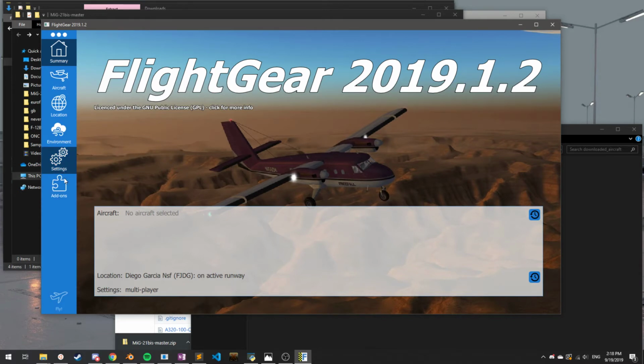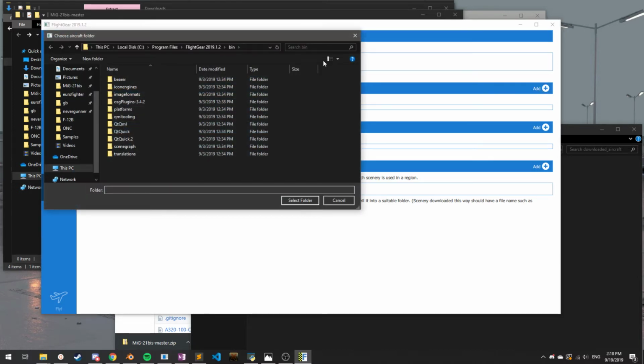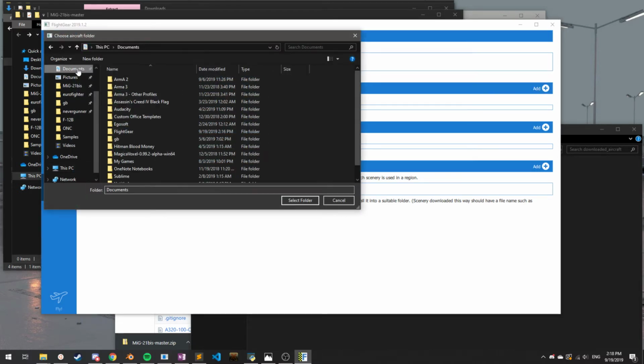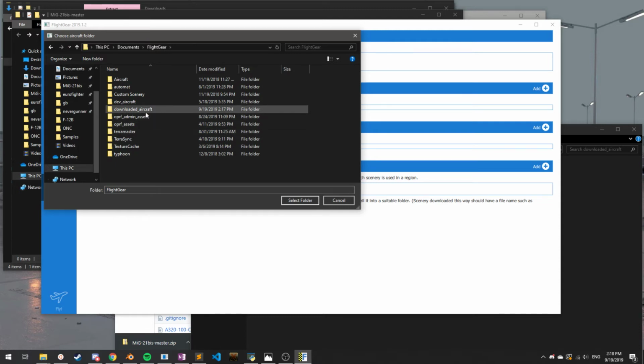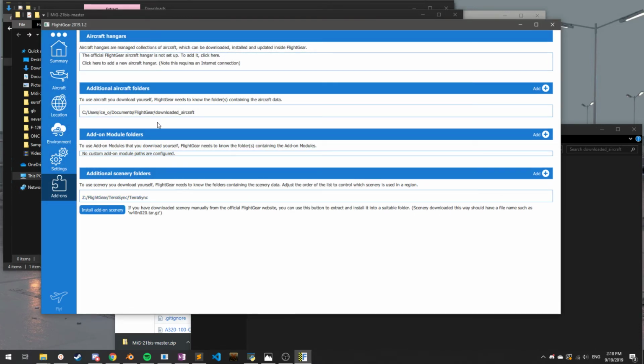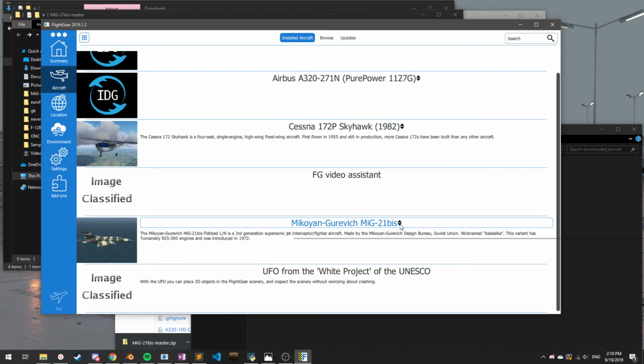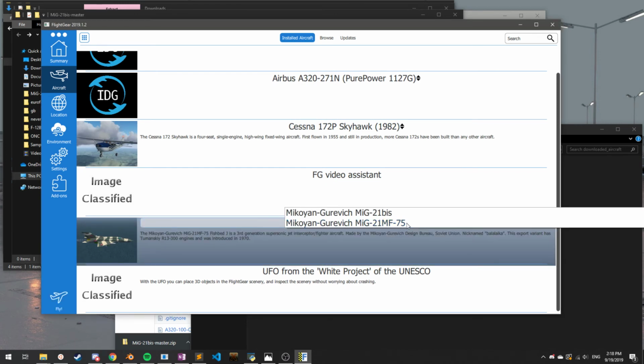We're going to go to add-ons. Going to additional aircraft folders, add. Go to documents. Like here, the folder we made, select folder. Now, if we go to our aircraft, we have IDG, and this is my MiG-21 that we installed.